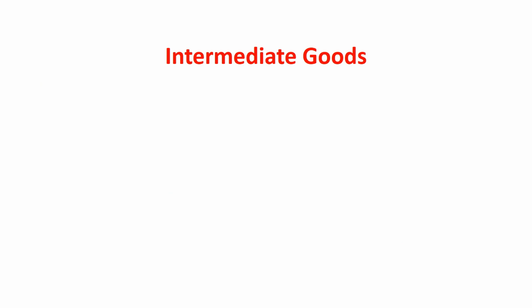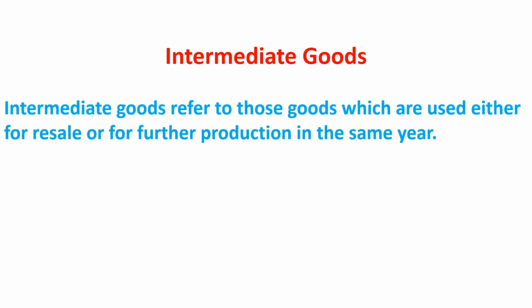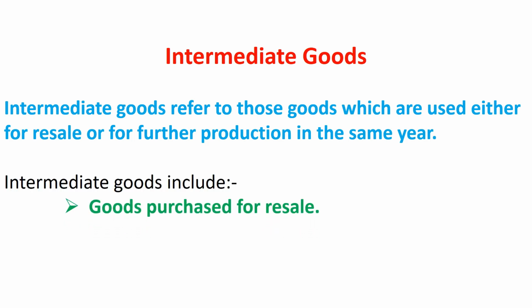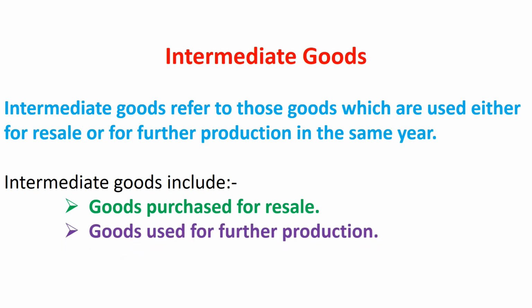Intermediate goods. Intermediate goods refer to those goods which are used either for resale or for further production in the same year. Intermediate goods include goods purchased for resale, like milk purchased by a dairy shop. The shopkeeper purchased milk but his purpose is not to consume. His purpose is to resell the milk and earn profit. So here milk is an intermediate good. Goods used for further production are also included in intermediate goods, like milk used for making sweets.